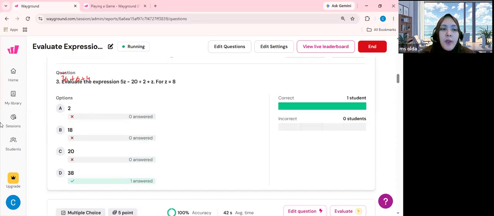Now this is when you need to consider the division. You need to solve it first instead of the minus and plus. So basically Hakim needs to substitute it first. 5z means 5 times 8, it's going to be 40, and then minus 20 divided by 2 is 10, plus z equals 8.